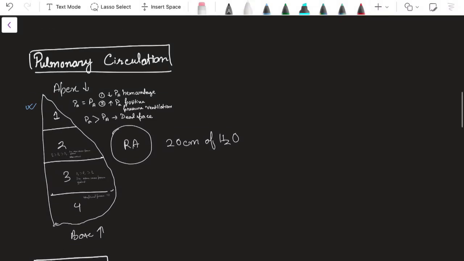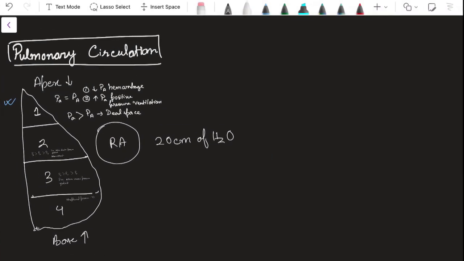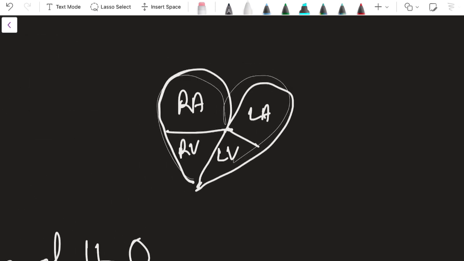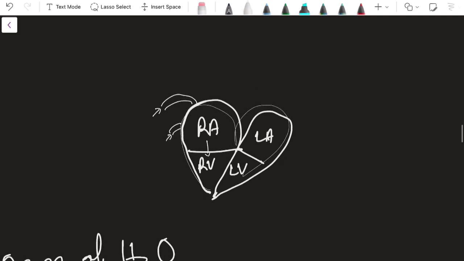Now I will be telling you a bit about the pulmonary circulation. Here, what is the pathway of blood? From heart to lungs and again from lungs to heart. Suppose this is my heart. This is the right atrium, this is the left atrium, this is the right ventricle, this is the left ventricle. Now blood will enter through the SVC and IVC into the right atrium, then it will go into the right ventricle. After that it will go into the lungs.